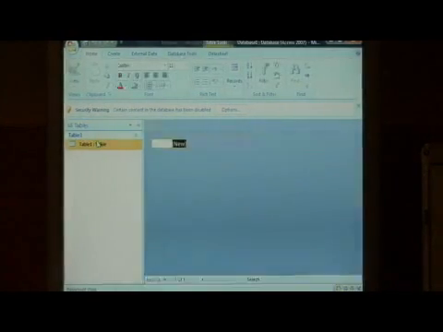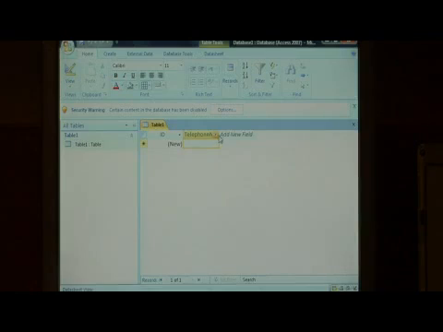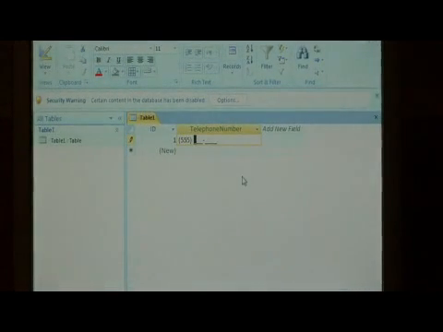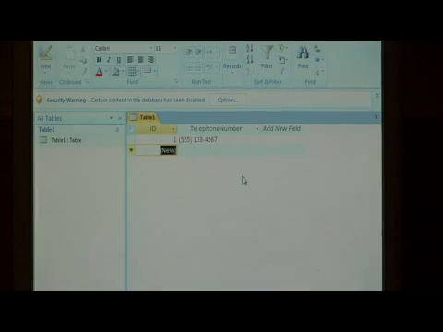Simply double click on the table. Now as you can see, when we type in our telephone numbers, it's going to require that they be entered like a normal telephone number would appear using that input mask.